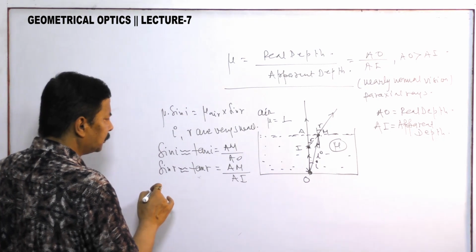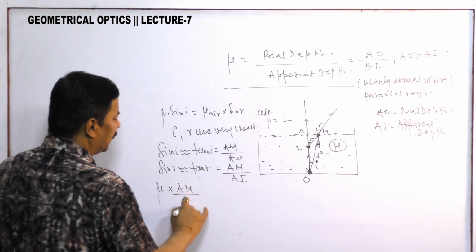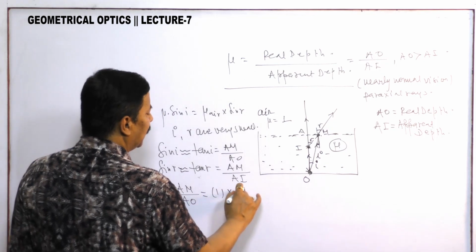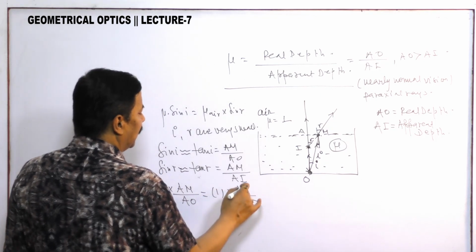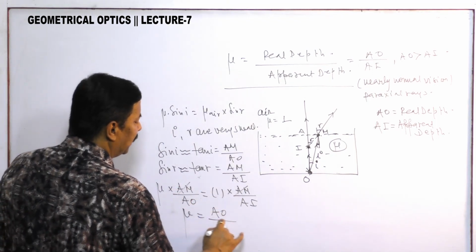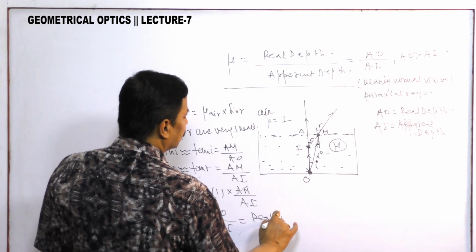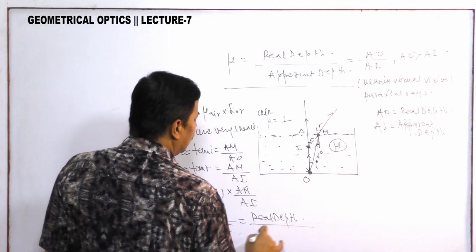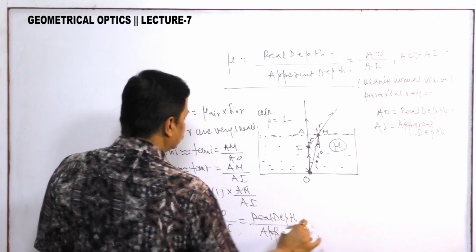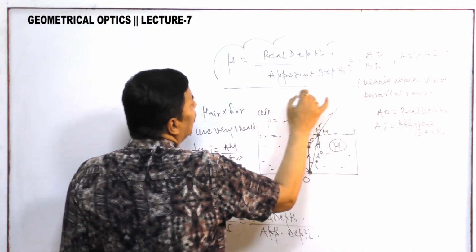So mu into AM by AO is equal to mu air, 1, into AM by AI. AM will cancel, mu is equal to AO by AI. And what is AO? AO is your real depth by apparent depth. So we have got this formula, mu is equal to real depth by apparent depth.